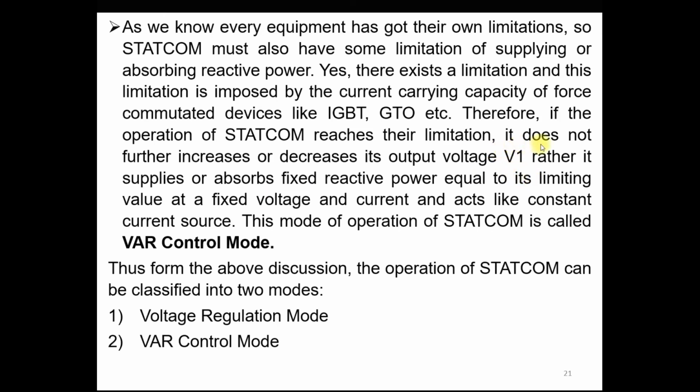Again, read this sentence. If the operation of the STATCOM reaches the limitation, it does not further increase or decrease its output voltage V1, rather it supplies or absorbs fixed reactive power equal to its limiting value at a fixed voltage and current, and acts like a constant current source.